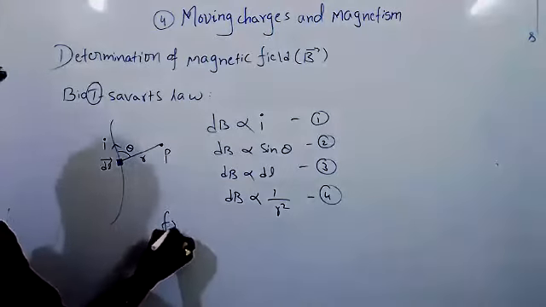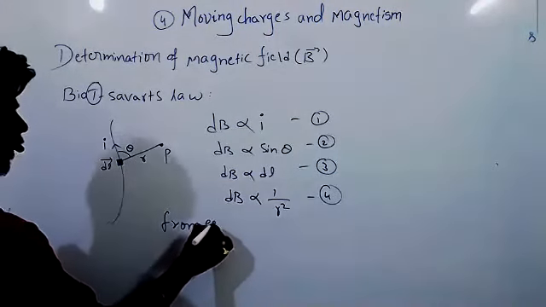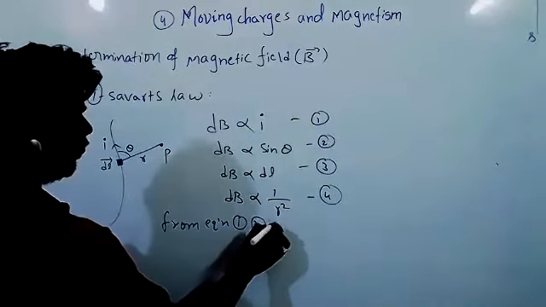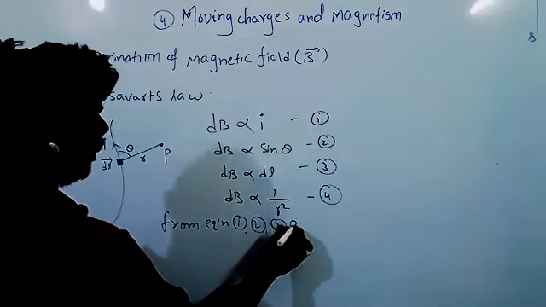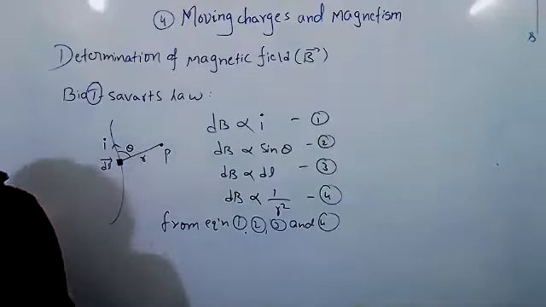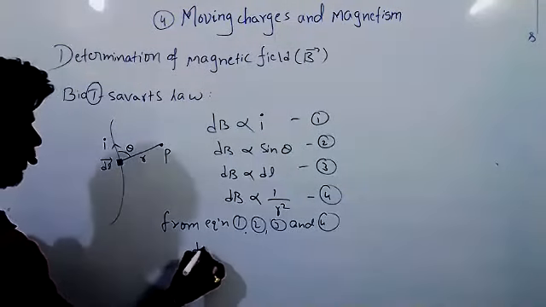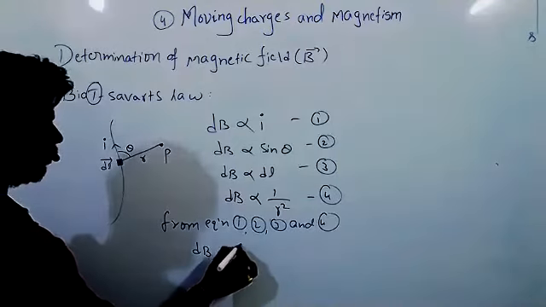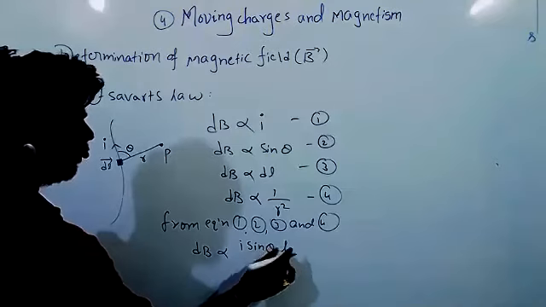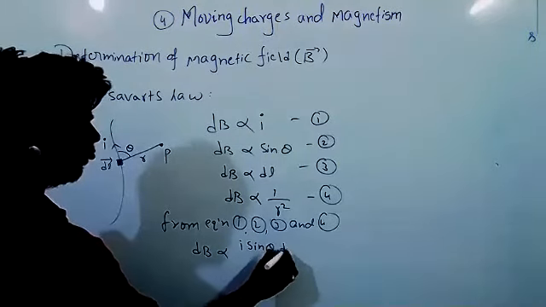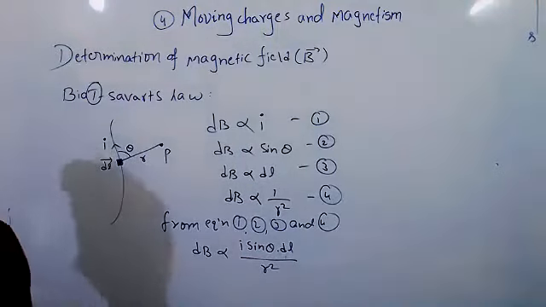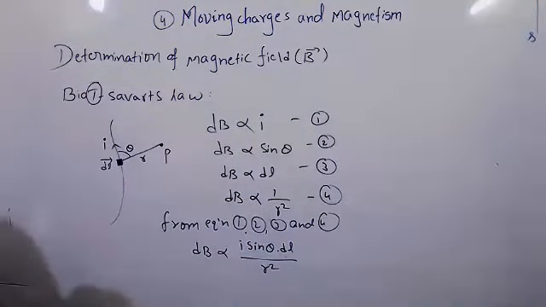From equations 1, 2, 3 and 4, we can write dB is directly proportional to I dl sin theta by r square.